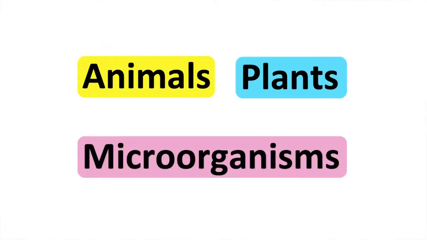Living things can be put into three main groups: animals, plants, and microorganisms. They have different key features that help us to differentiate between them. For example, animals can't produce their own food. They get their energy by eating other animals or plants. Plants can produce their own food. And microorganisms are very small.